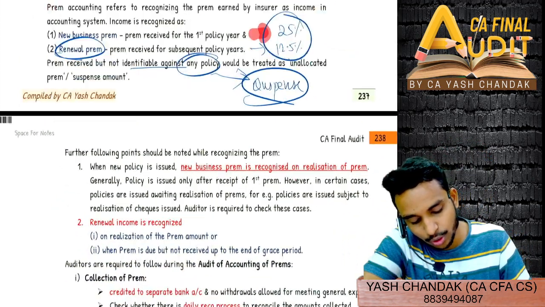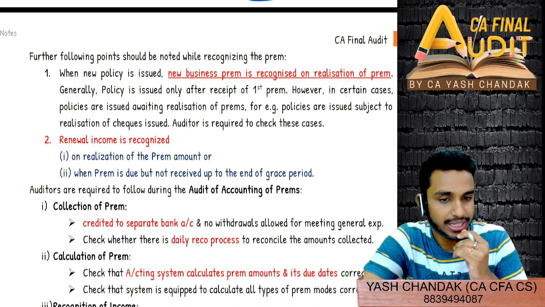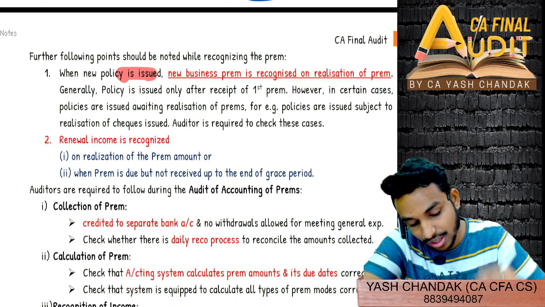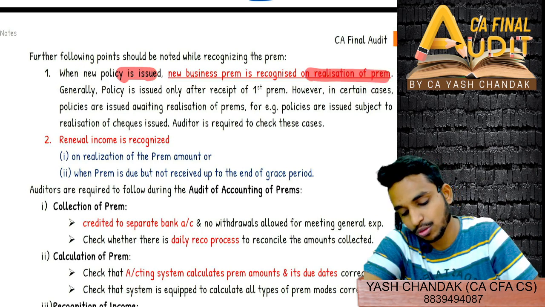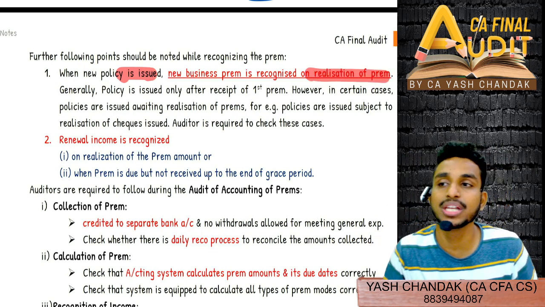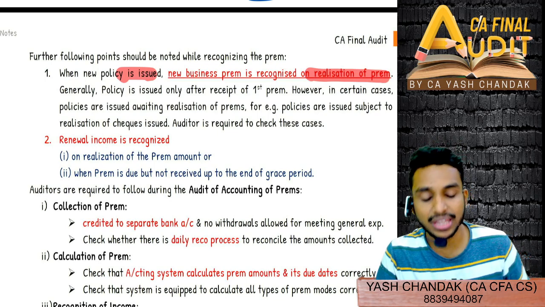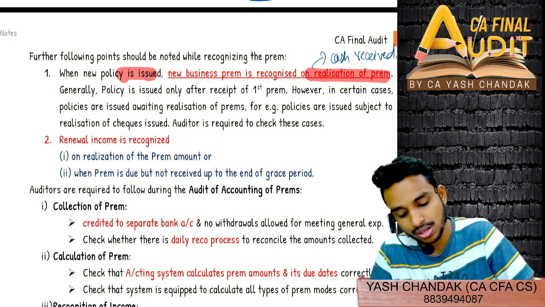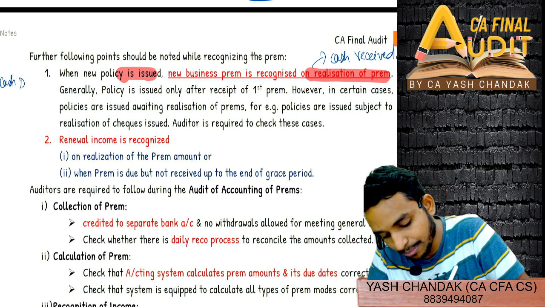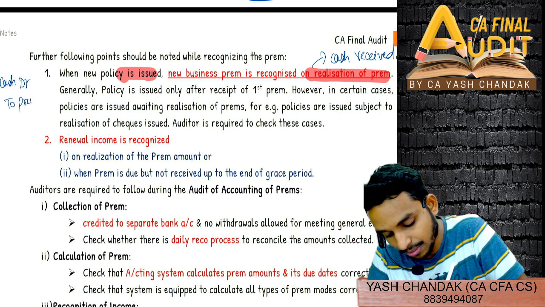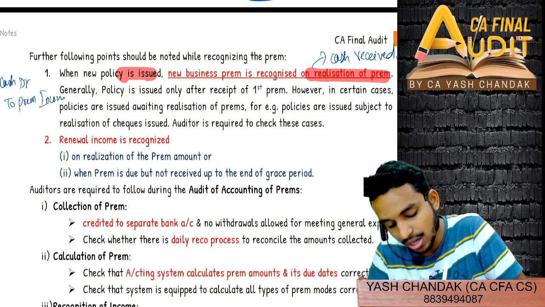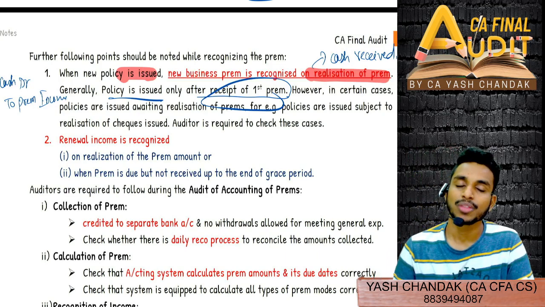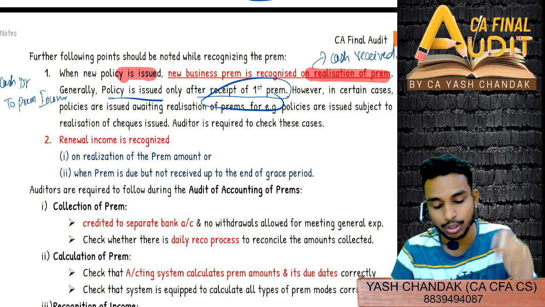So the following points have to be noted while recognizing the premium. When a new policy is issued, the new business premium is recognized on realization of the premium. Obviously, you will recognize the premium only when you realize it, that means cash is received. So you'll recognize the premium as cash account debited to premium income. Generally, a policy is issued only after receipt of the first installment of the premium.